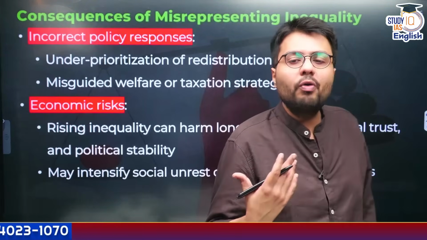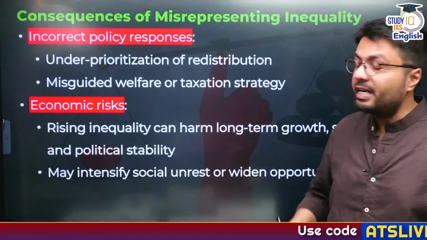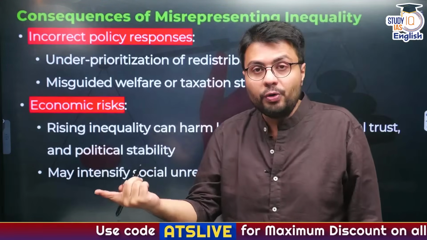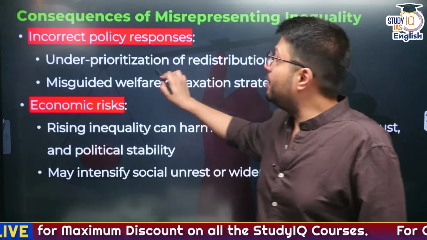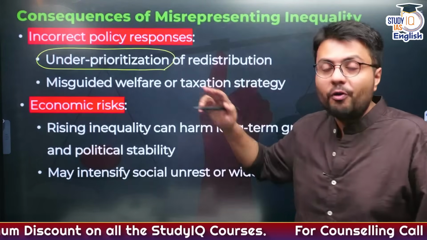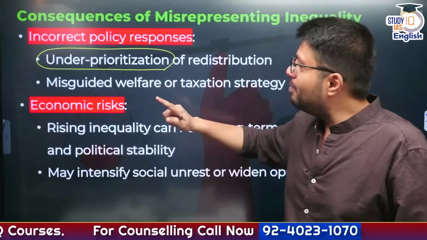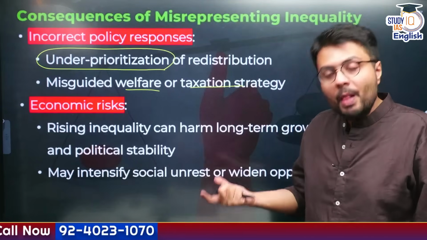Now, what will be the consequences if the government misinterprets inequality data? First of all, the policy response that the government is expected to make would not be very correct. The government will under-prioritize how many people require redistribution efforts, and similarly their welfare and taxation strategy would also tend to be misguided.